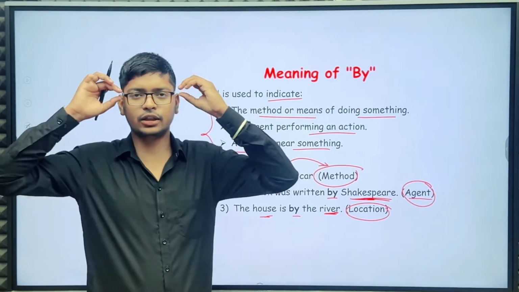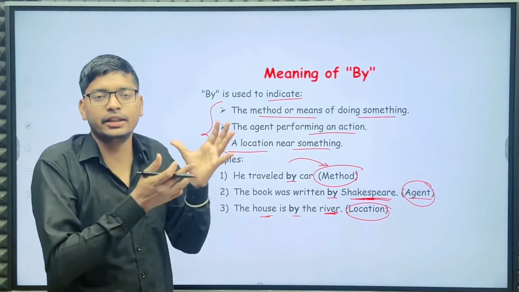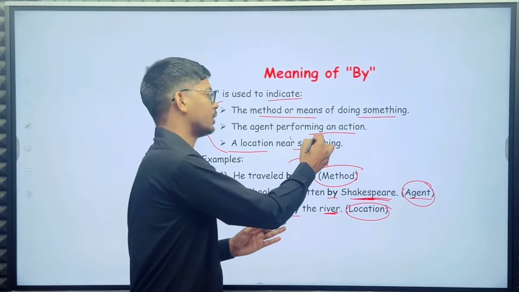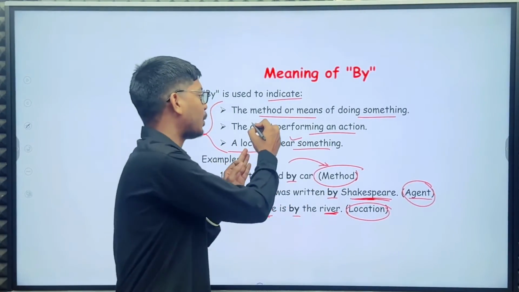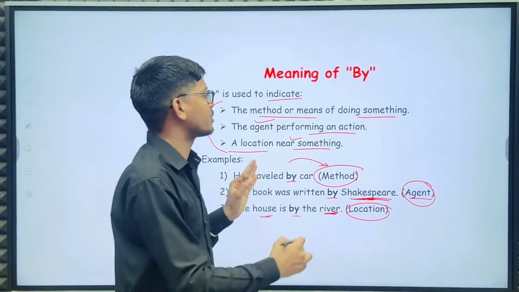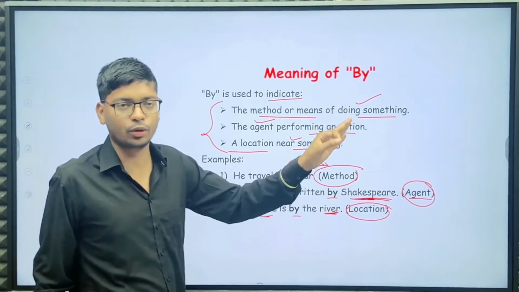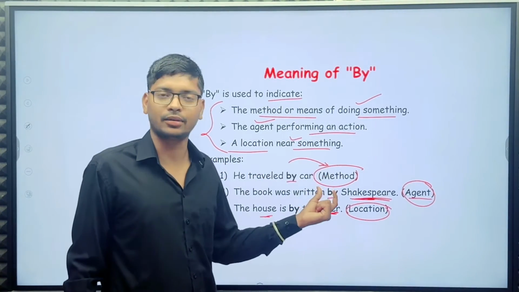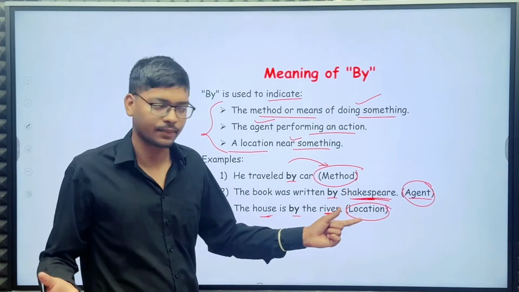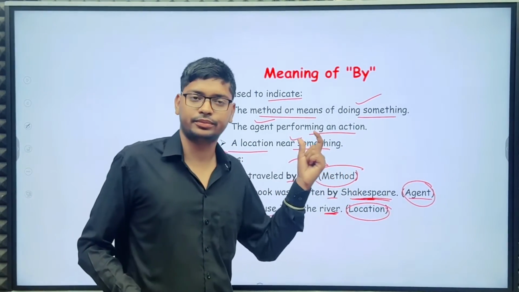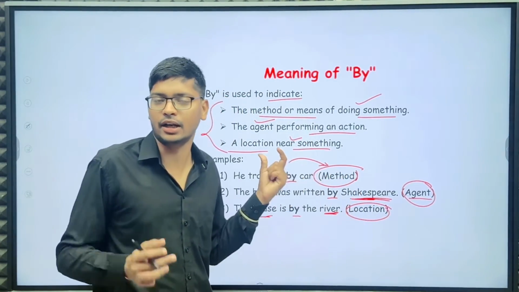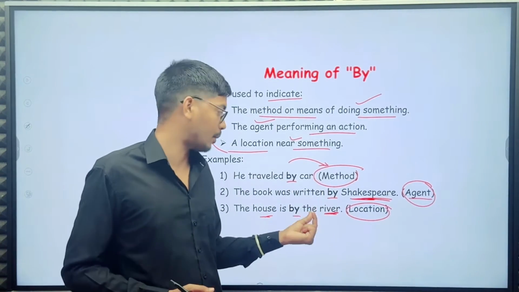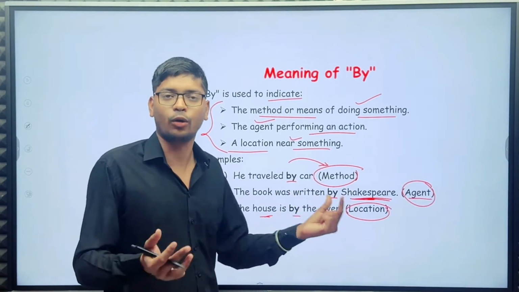So you can easily use by in these three situations. First, whenever something is near, next the agent performing an action, and third the method of doing something. So first example, he traveled by car. Car is a method. The book was written by Shakespeare, Shakespeare is an agent here. And the house is by the river, near the river. So here the river is a location.